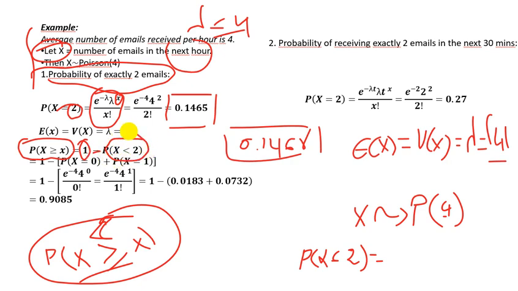Since here it is greater or equal, here it becomes strictly less. If it is strictly greater, here it becomes less or equal.